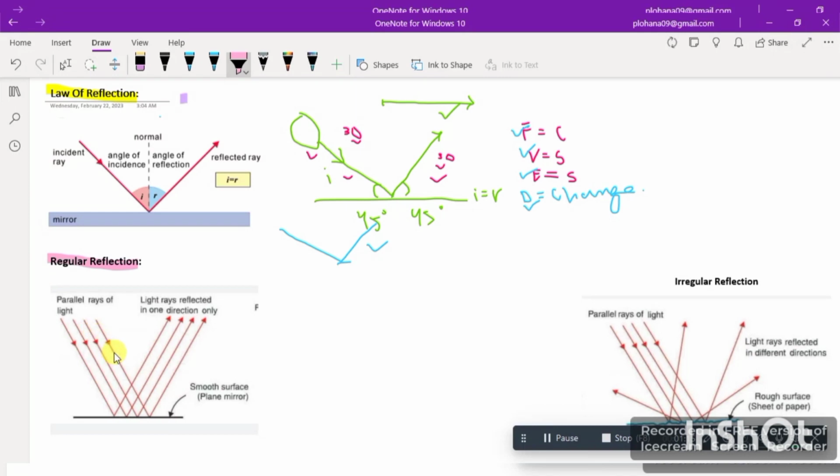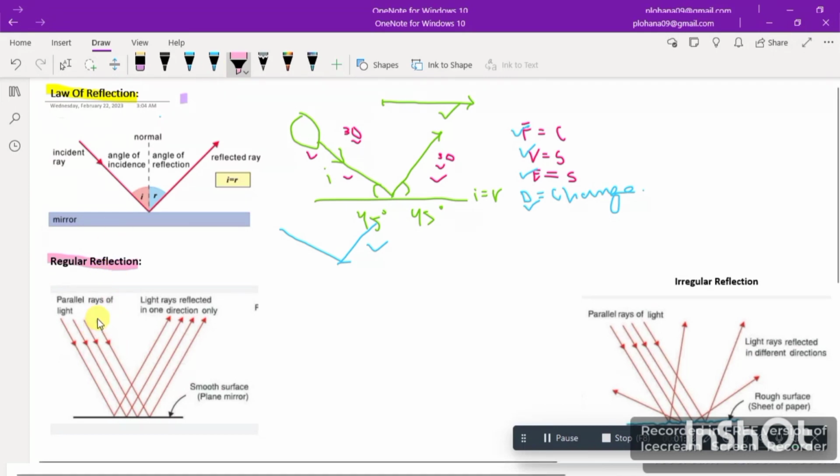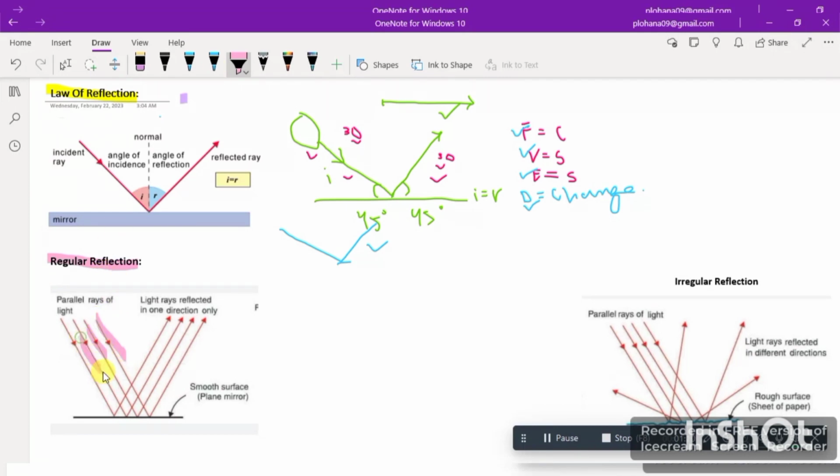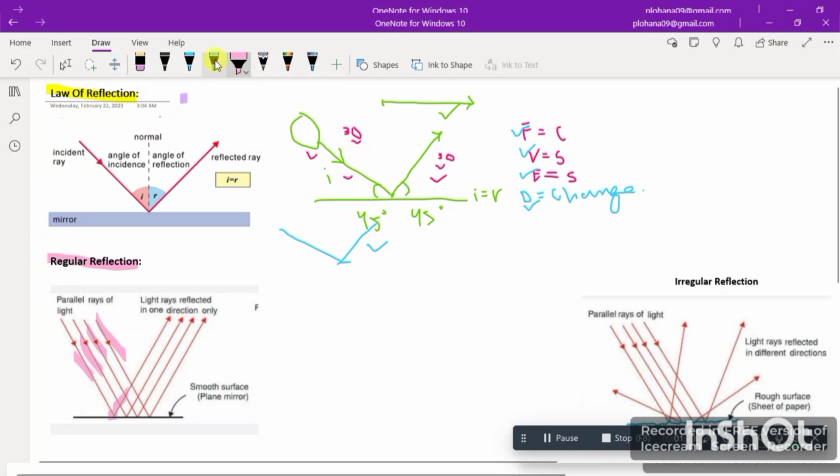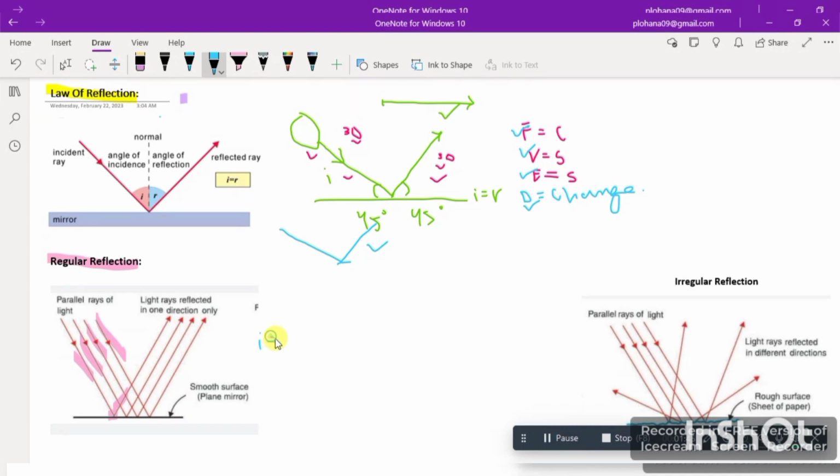As you can see here, these all are parallel to each other. The incident ray hits this surface and then bounces back. The angle between them is equal, like the incident angle will be equal to the reflected angle. So I am going to write here: angle of incidence is equal to angle of reflection.